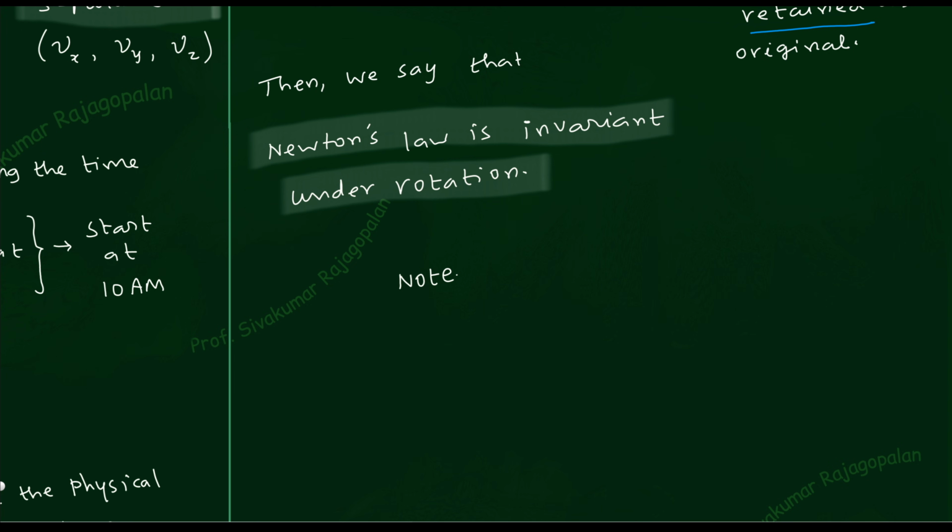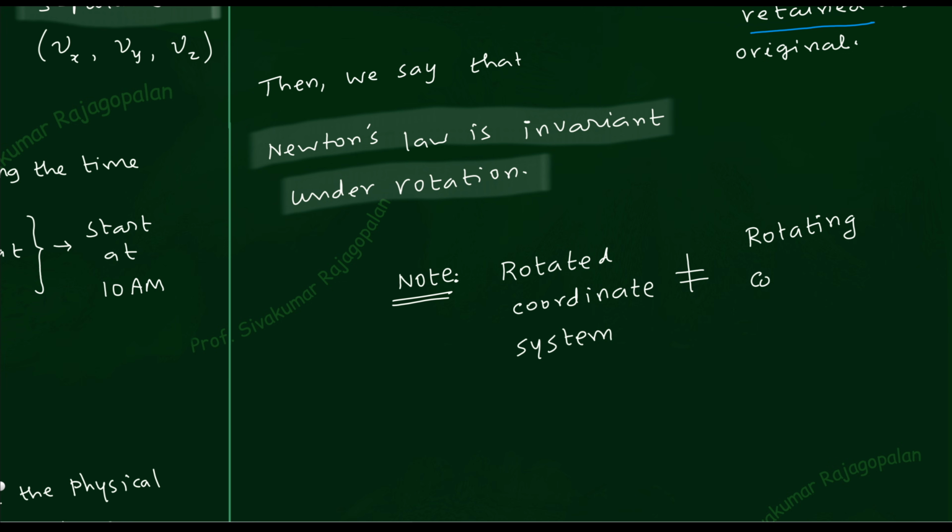I will write down one note here, because I have put some green color underlining. Let me write down about the rotated coordinate system. Rotated coordinate system is not the same as rotating coordinate system. I just want to tell this because in the last 2 classes or so we were studying rotating coordinate system. So these two are not the same. Rotating means continuously rotating.